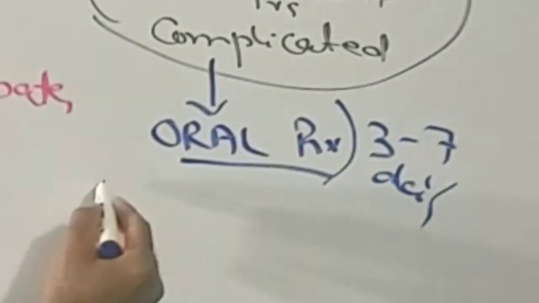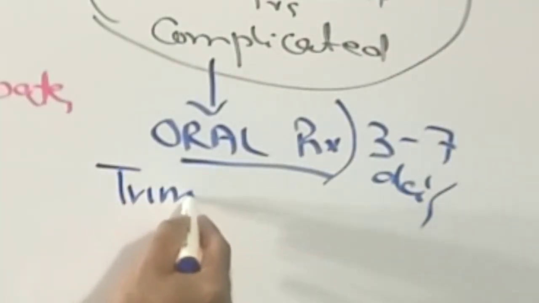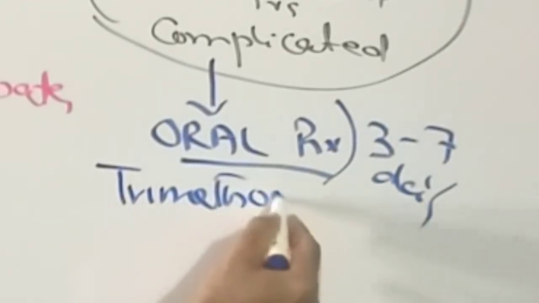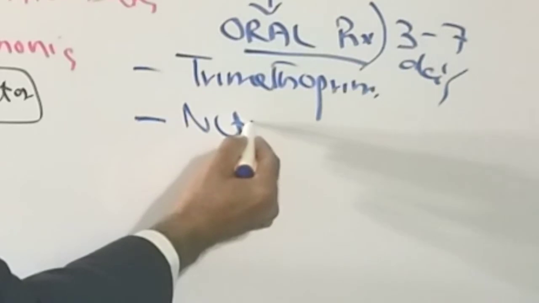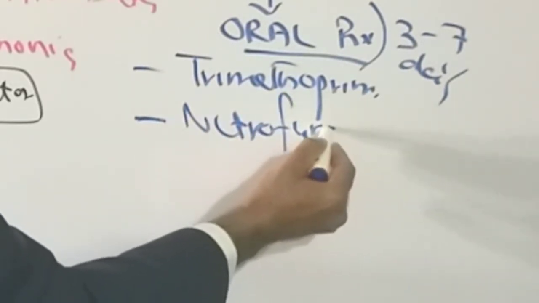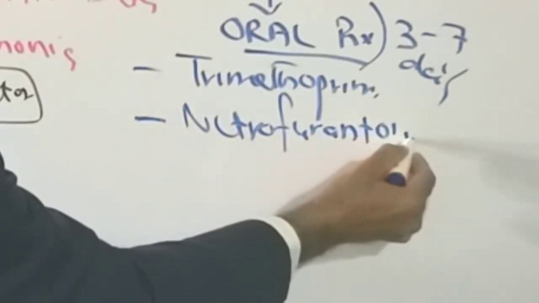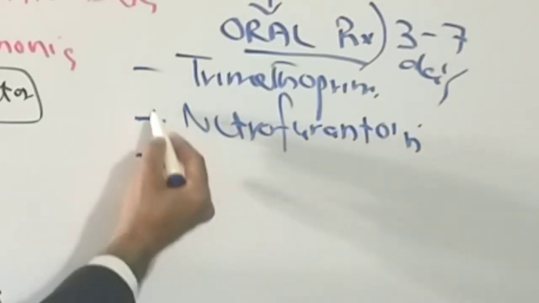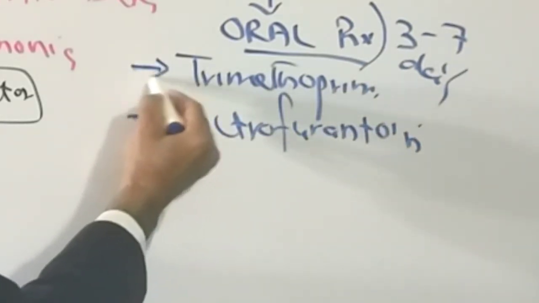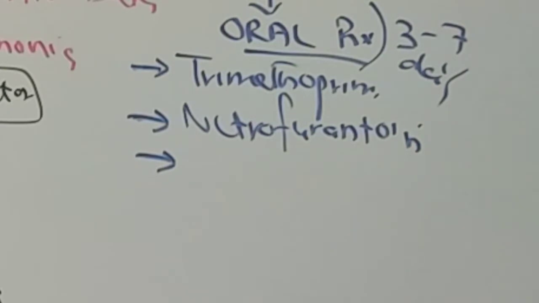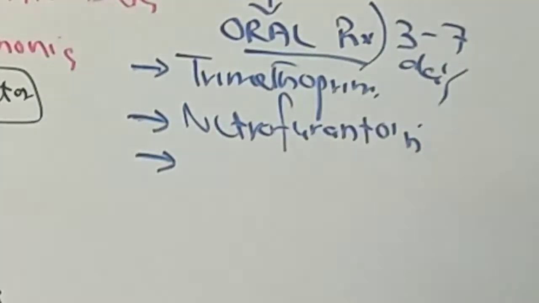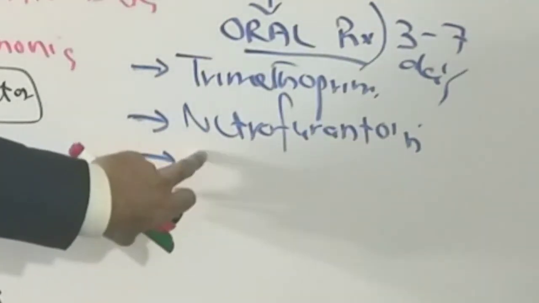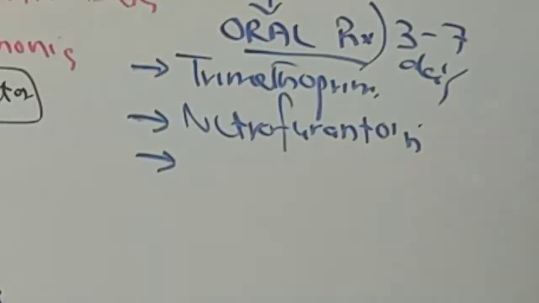These are trimethoprim, it may be nitrofurantoin, and some other medications can be given in the oral form, and the patient will be given these medicines for only 3 to 7 days.